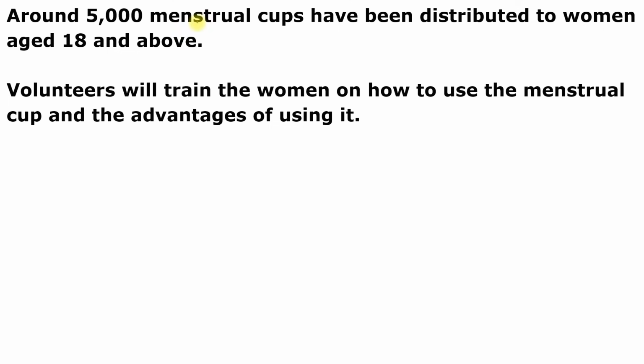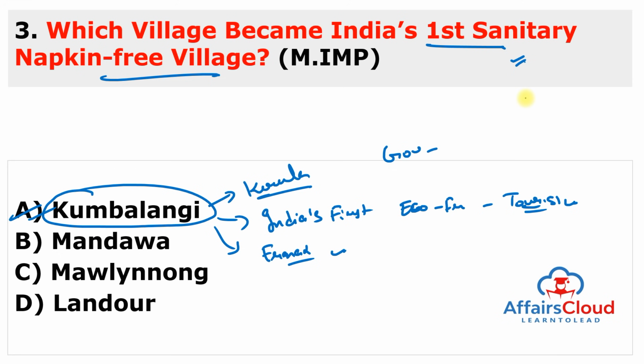So around 500 menstrual cups have been distributed to women aged 18 and above. It means volunteers will train the women on how to use the menstrual cup and the advantage of using it, and how you can replace sanitary napkins with menstrual cups. They have more advantages than sanitary napkins. That's why this village became the first sanitary napkin free village. So just remember the question as it is in the slide.